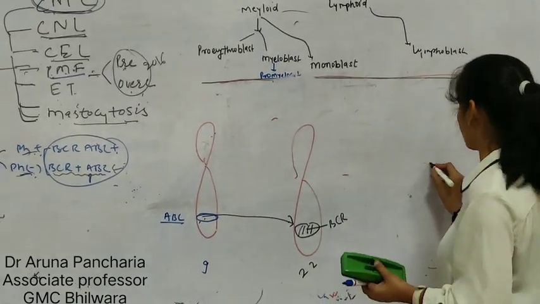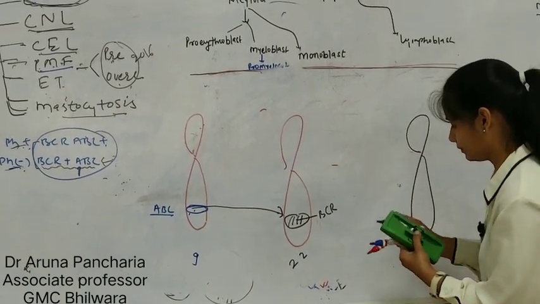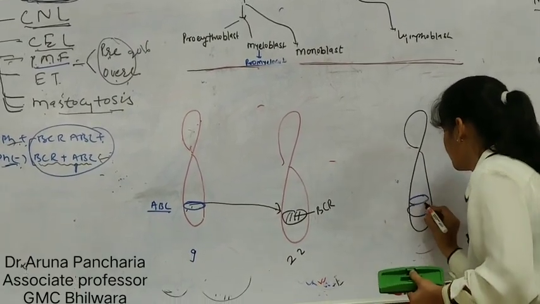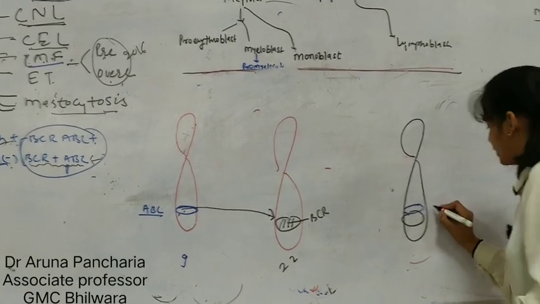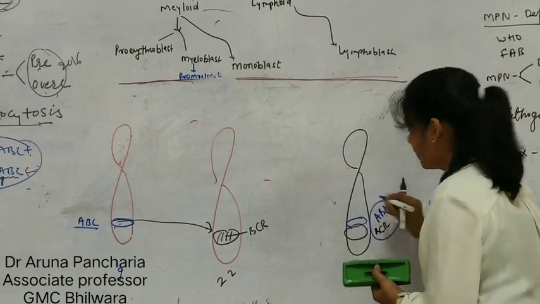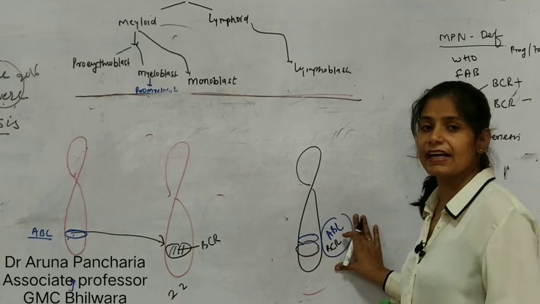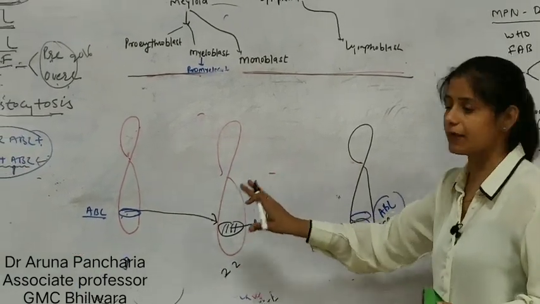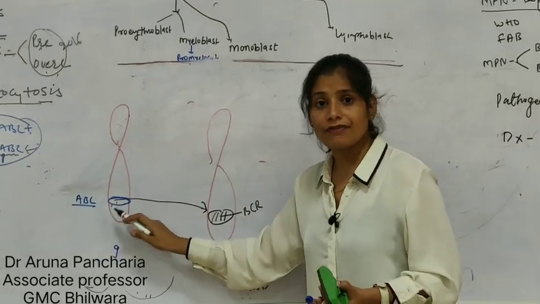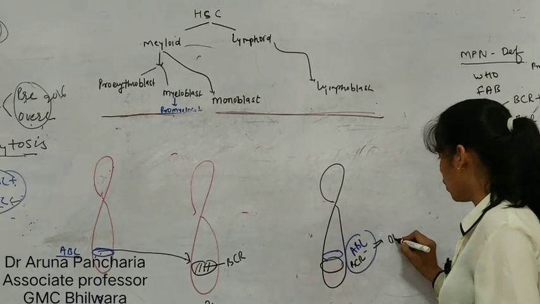This is the pathogenesis part. So what will be the end product? In the end product, BCR and ABL have been fused here. So there is a creation of a novel gene. So there is a production of the BCR-ABL novel gene in the case of CML. We know ABL is a proto-oncogene. After this mutation, BCR-ABL positive, it becomes the oncogene.